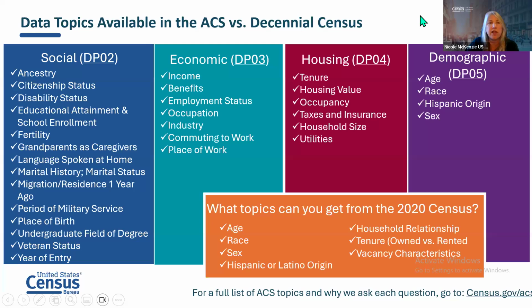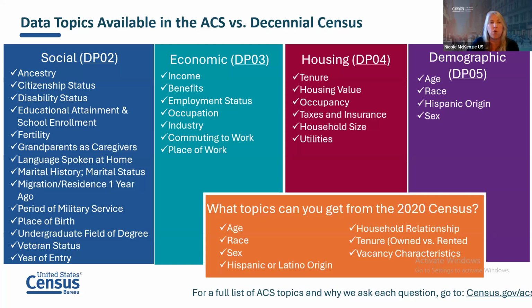This slide shows the type of information you can get from the American Community Survey versus the decennial. The pillars in the back, these columns, show you that from the American Community Survey, you can get social, economic, housing, and demographic data. And I have these little DP02, DP03 in the parentheses here. Those are the data profile tables. There are 4 of them, and one of my coworkers talks about them as being the Walmart of tables because they give you a lot in one data table.